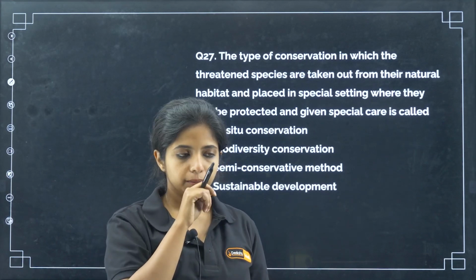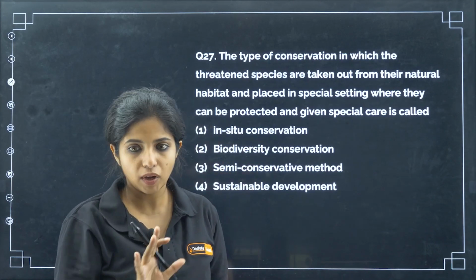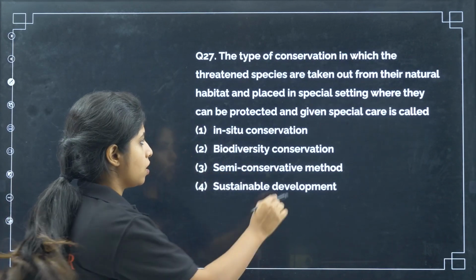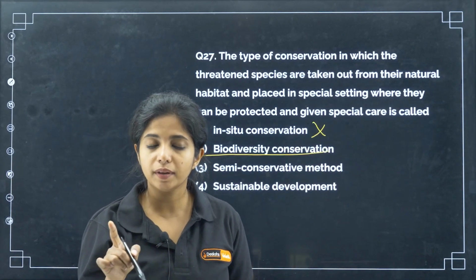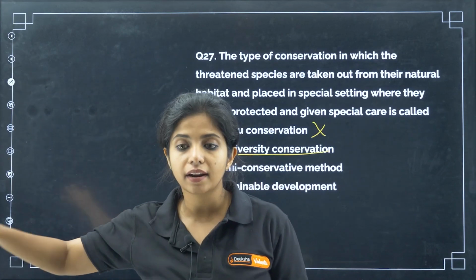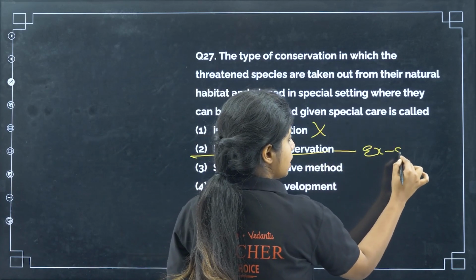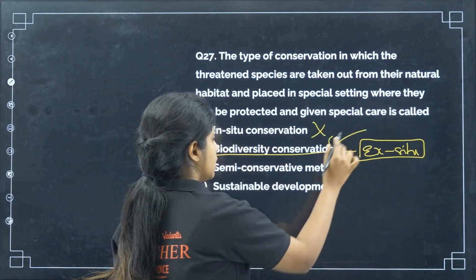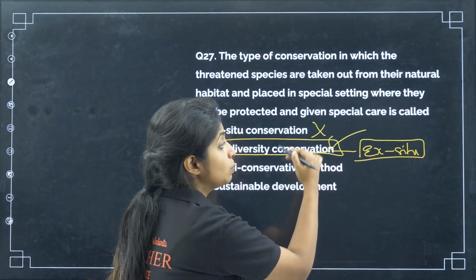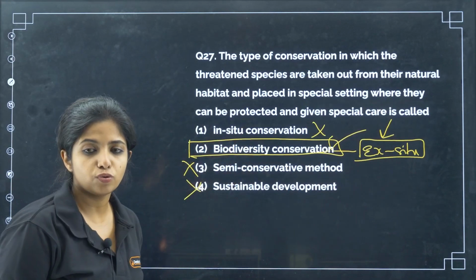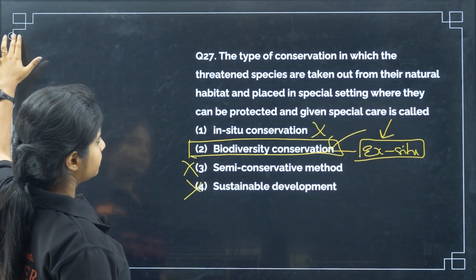In situ conservation? Wrong. Because in situ conservation means you are preserving in their own area. Are we preserving in their own area? We are putting them in the zoo. So it's wrong. Biodiversity conservation? Yes, but actually the answer should be ex-situ conservation. What do you mean by ex-situ conservation? Conserving organisms outside their natural habitat. And under biodiversity conservation comes ex-situ conservation, which is why this becomes the answer. Semi-conservative method, no. Sustainable development, what are you talking about? Your answer is biodiversity conservation, but if you have an option like ex-situ conservation, please go for this. This is for confusing you guys, so do not get confused, remember it.